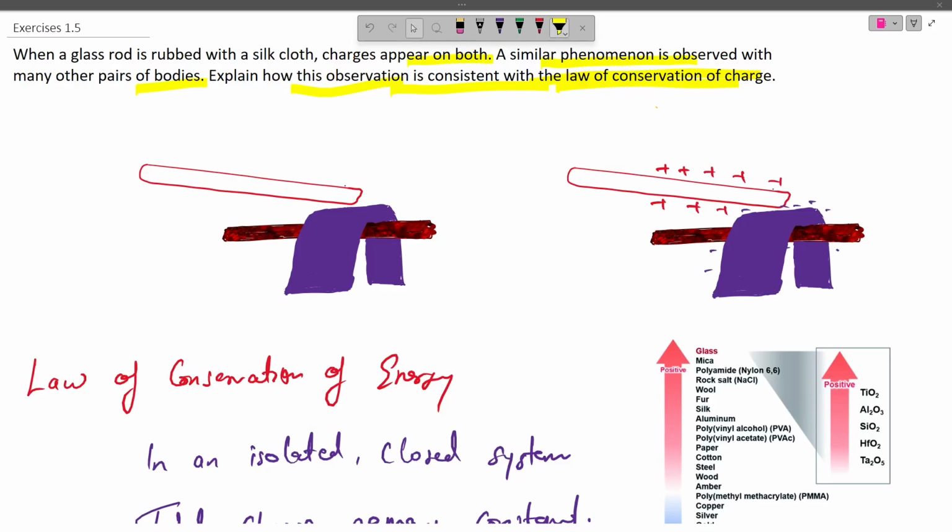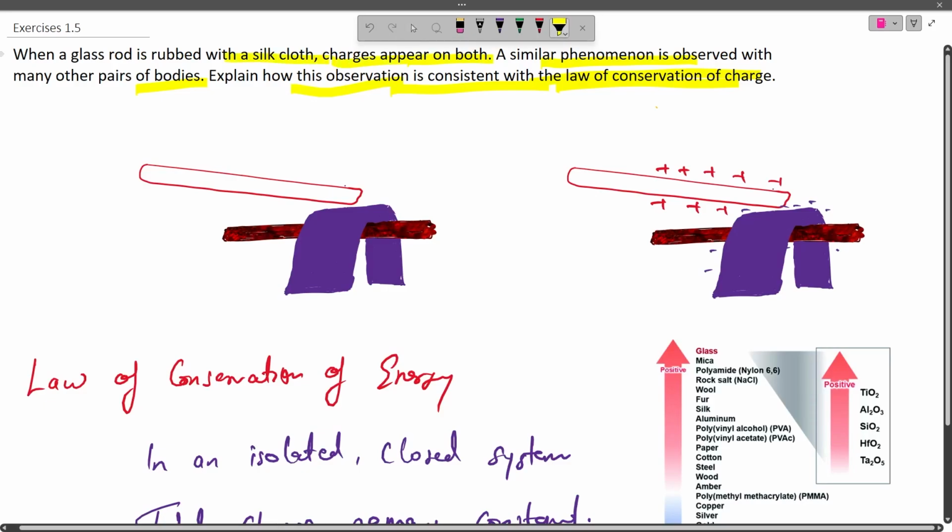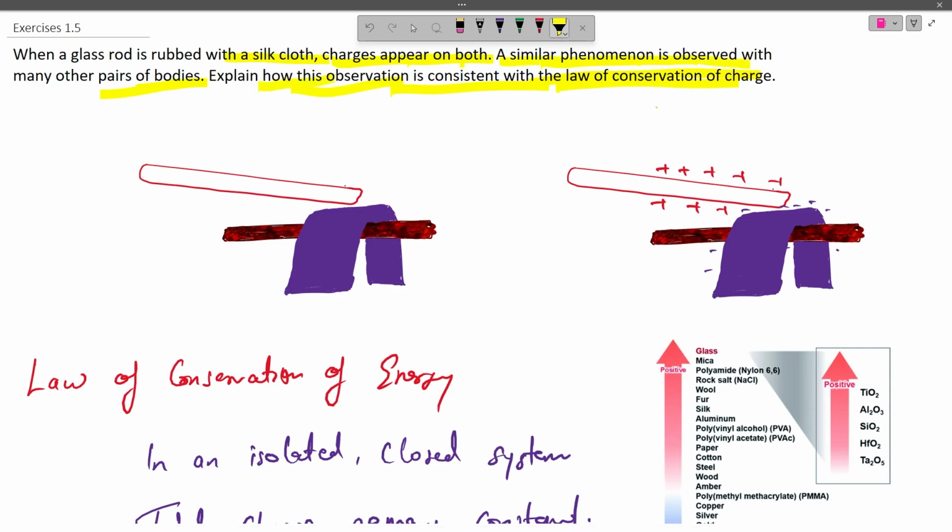The question says that when a glass rod is rubbed with a silk cloth, charges appear on both. A similar phenomenon is observed with many other pairs of bodies. Explain how this observation is consistent with the law of conservation of charge.